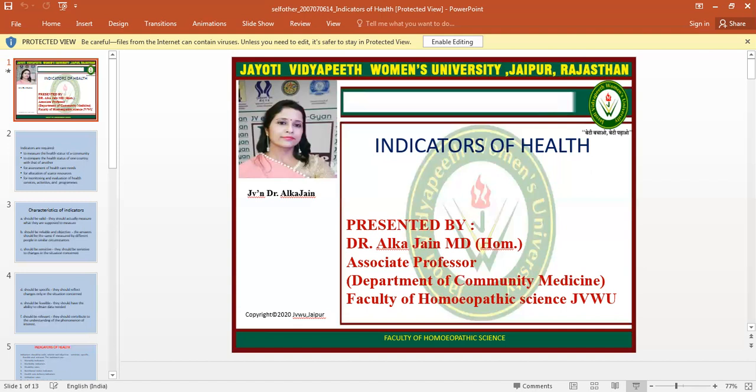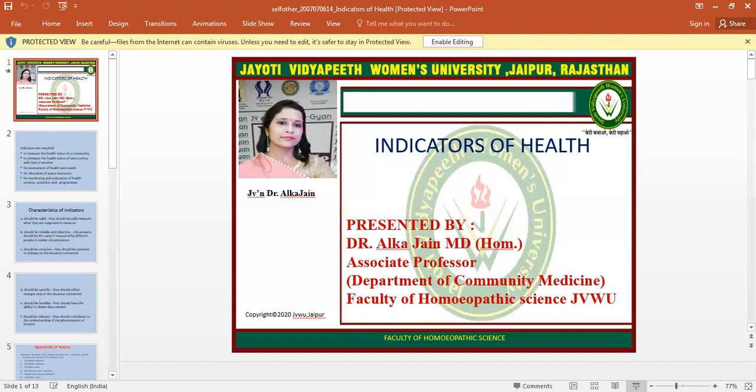Now, nutritional status health indicators. It is a positive health indicator and it consists of anthropometric measurements of preschool children. And this is weight and height, mid-arm circumference, heights and weights of the children at school entry and prevalence of low birth weight. So it indicates the nutritional status of children. If the rate of growth is going normal, then all the measurements like weight and height and mid-arm circumference are under the normal values. Now next is healthcare delivery indicators.